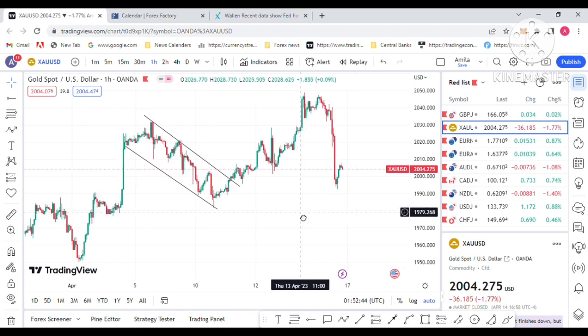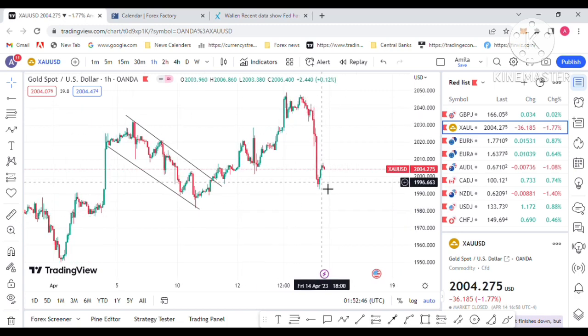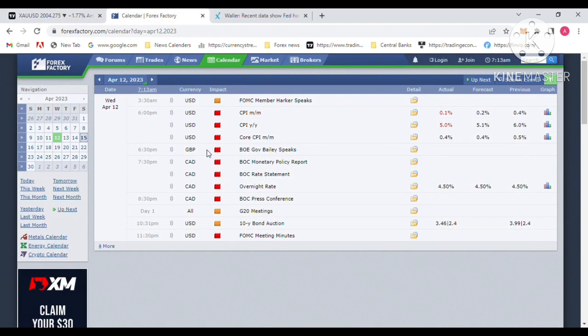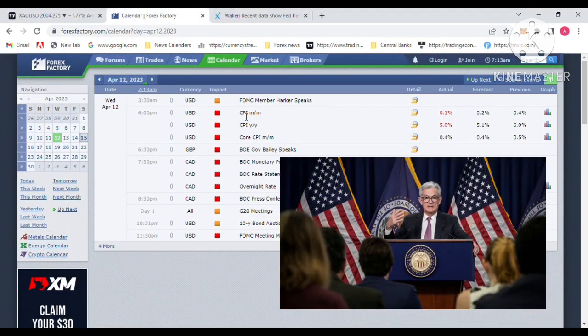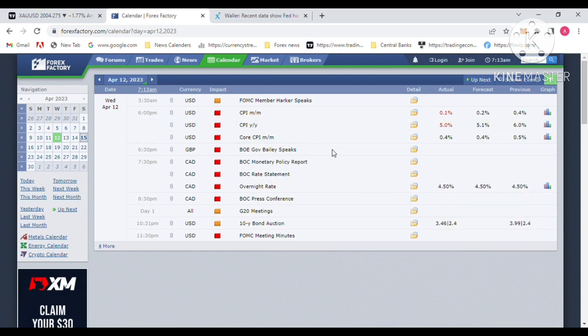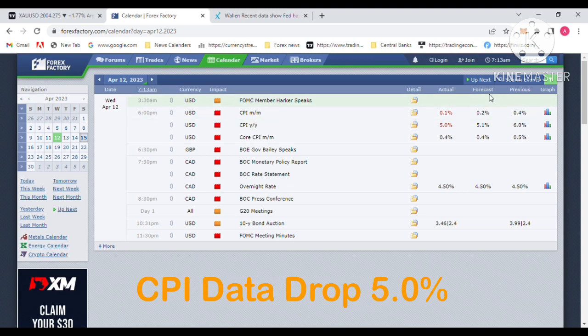Yesterday there was a huge drop in gold that was affected by the hawkish tone of the Fed, the American Central Bank. A huge 230 to 300 pip drop in gold. Last week CPI data was released, which is very big economic volatile news. The Consumer Price Index was previously 6%, the forecast was 5.1%, and it dropped to 5%.